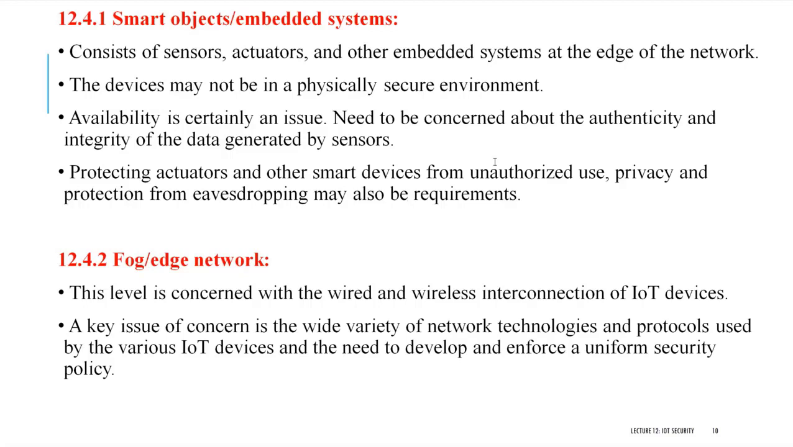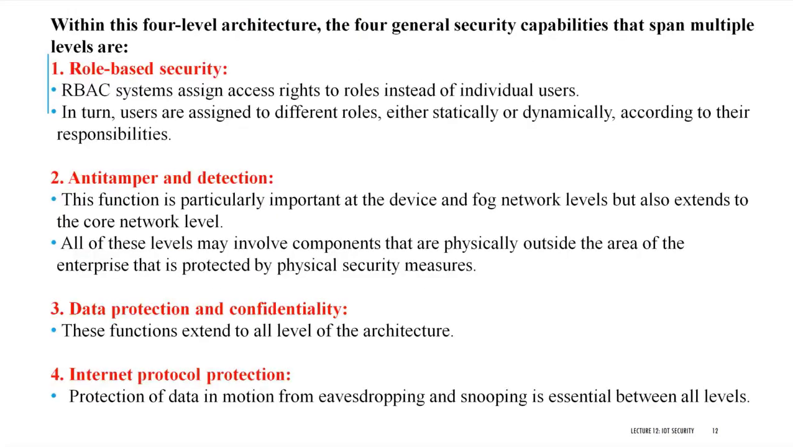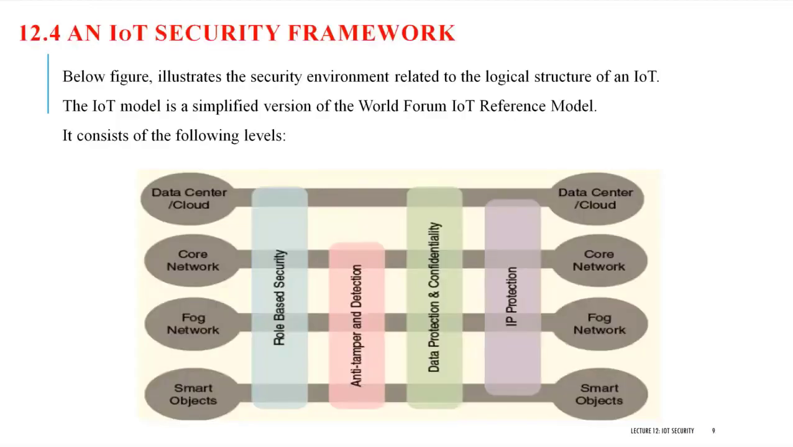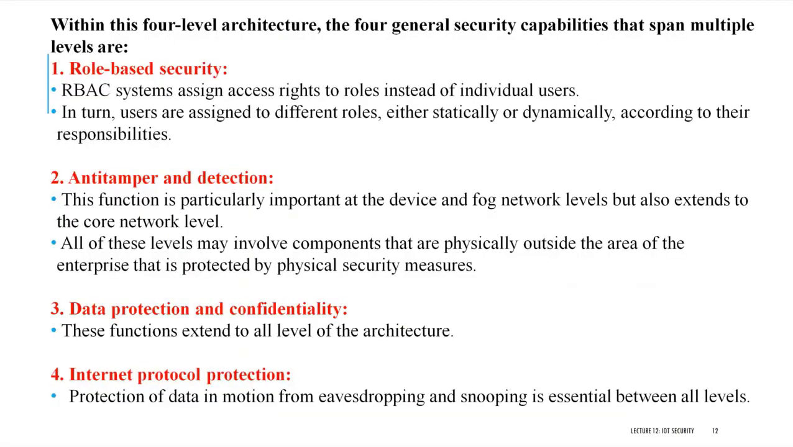So here a lot of security issues may arise, like unauthorized access, eavesdropping, and breaking the devices. So plenty of issues may arise here. These are the 4 different levels available. The first level is the data center, the second one is the core network, then the fog network, and then small objects. Now within these 4 levels, there are 4 general security capabilities that span multiple levels.